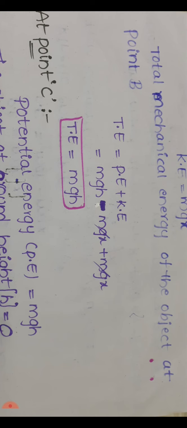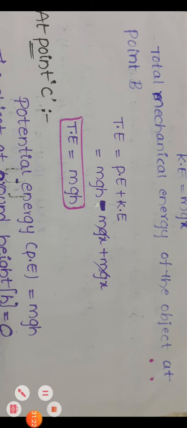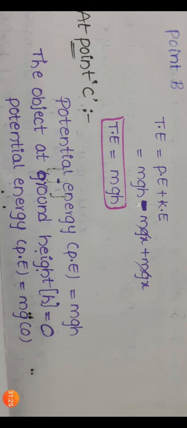From A to B, we observed that the potential energy of the object decreases, kinetic energy increases, but the total amount of energy is the same. Now at point C, potential energy of the object is mgh.